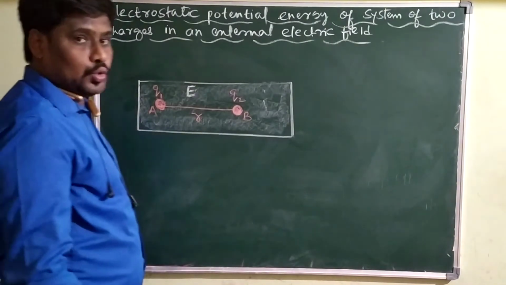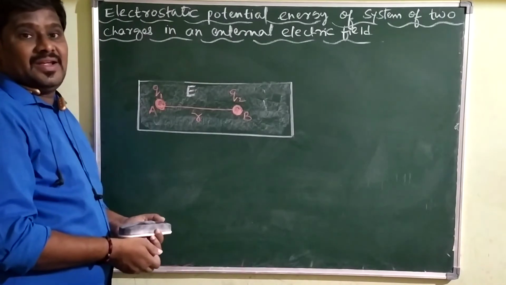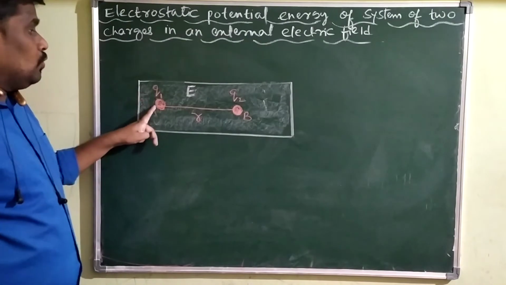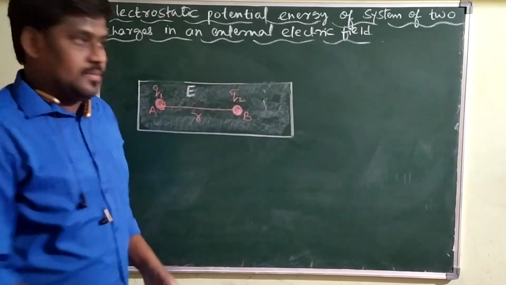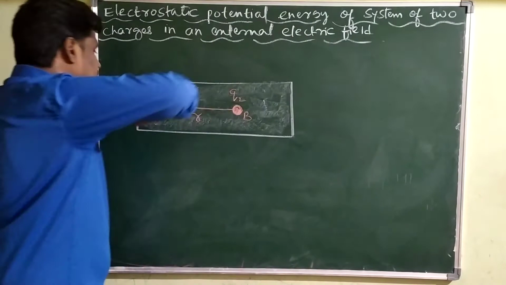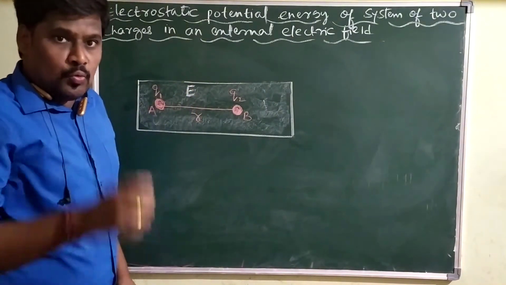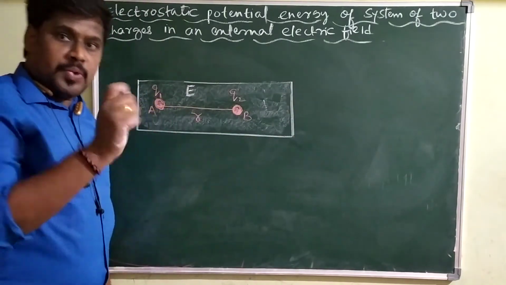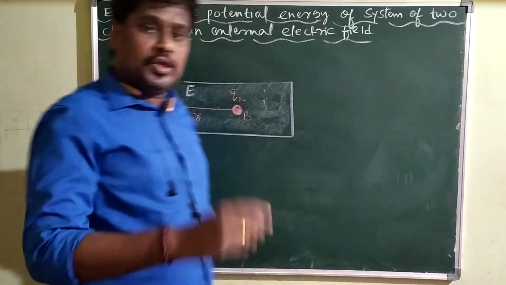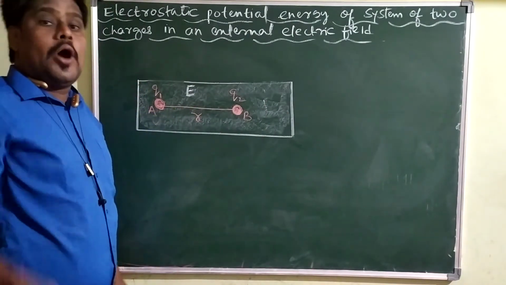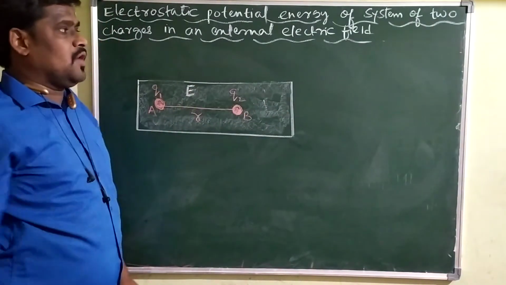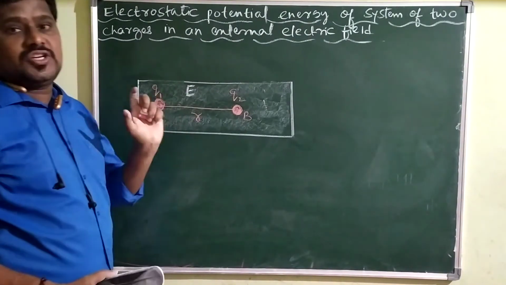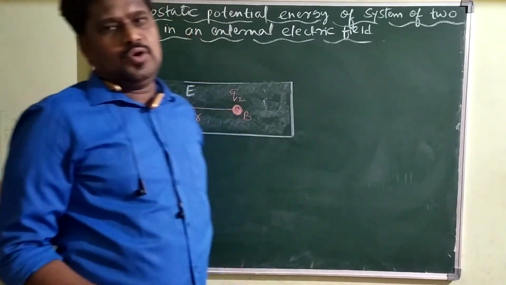How much is the total work done in bringing charges Q1 and Q2 from infinity to their respective positions? That is, the work done in bringing Q1 from infinity to point A plus the work done in bringing Q2 from infinity to point B. That total work we call the electrostatic potential energy of the system of two charges.